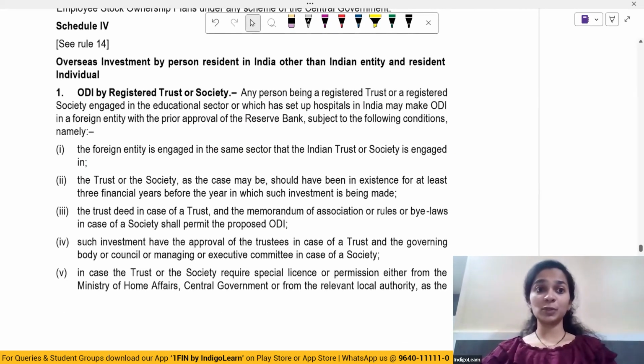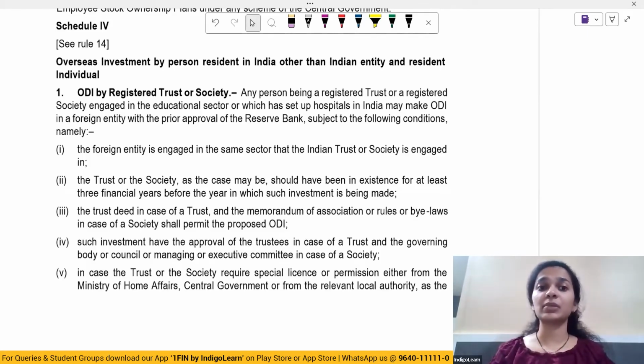Then comes Schedule 4, wherein it talks of overseas investment by a person resident in India other than an Indian entity and resident individuals. So this basically talks about ODI by any trust, society. So they can also make overseas direct investment in a foreign entity, but this has to be done with prior approval of the Reserve Bank, subject to certain conditions.